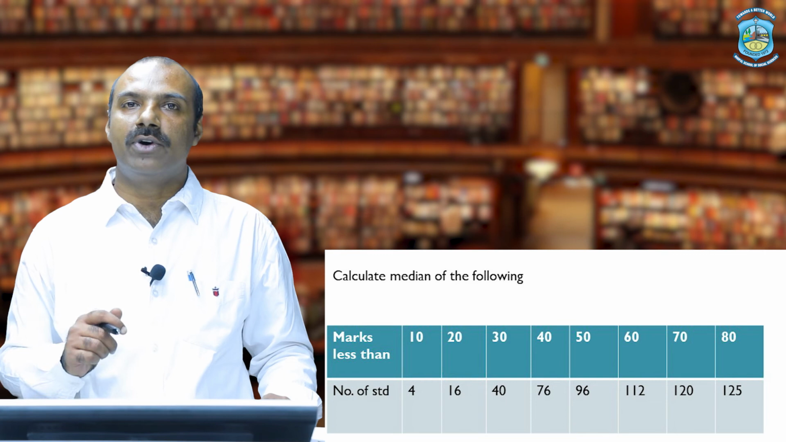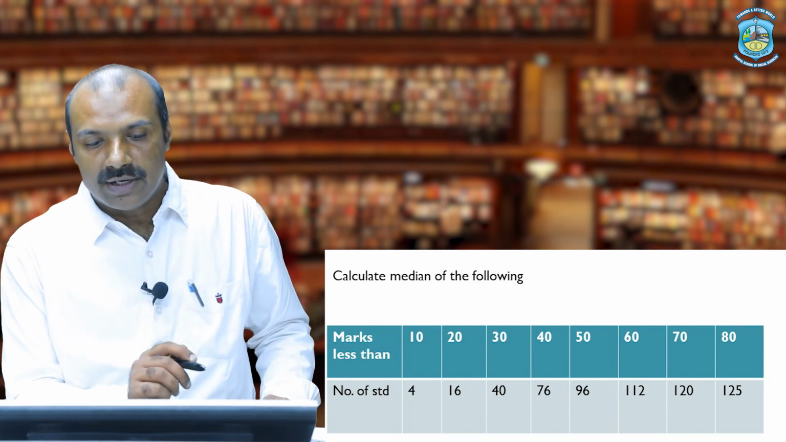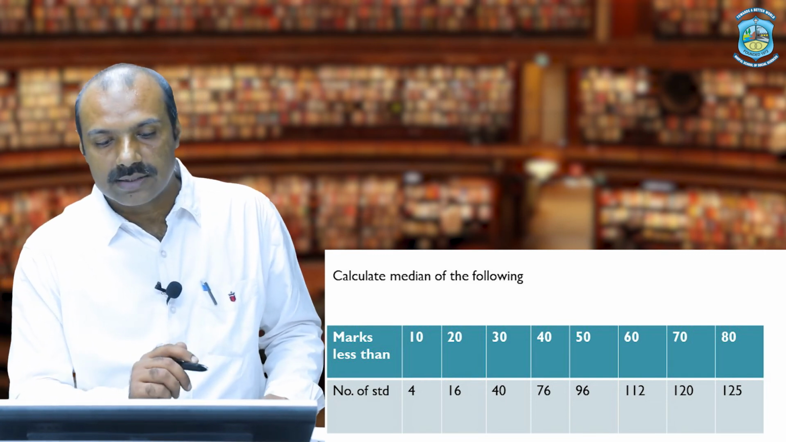Now the last category of calculating median in grouped data is of less than type. So let's take a last example of this video. So we have one more question. Calculate the median from the following data, marks less than.